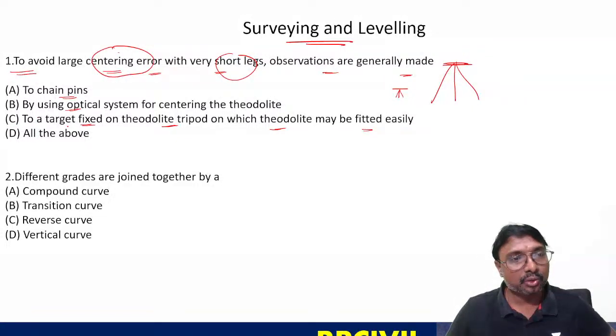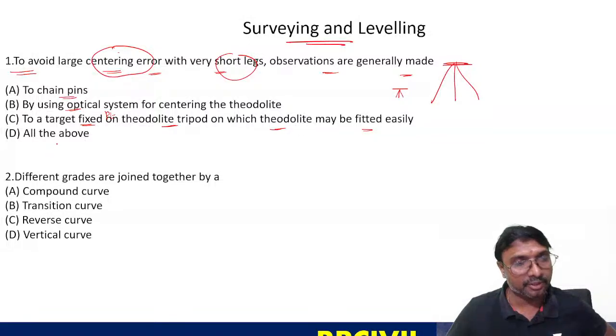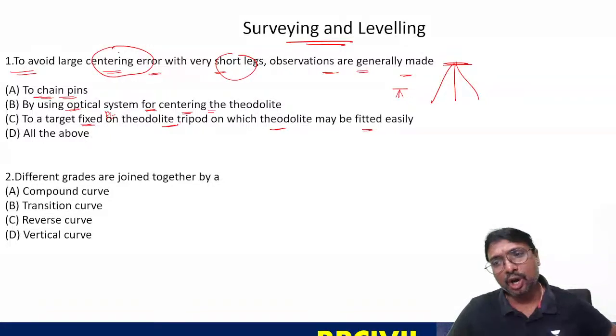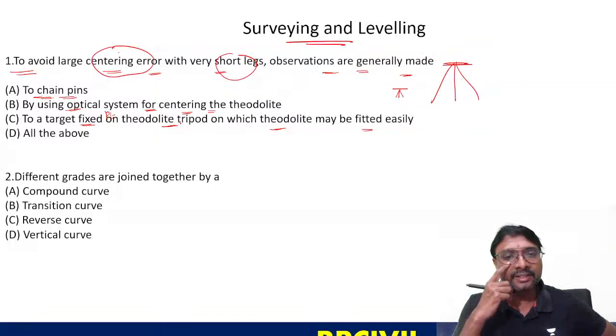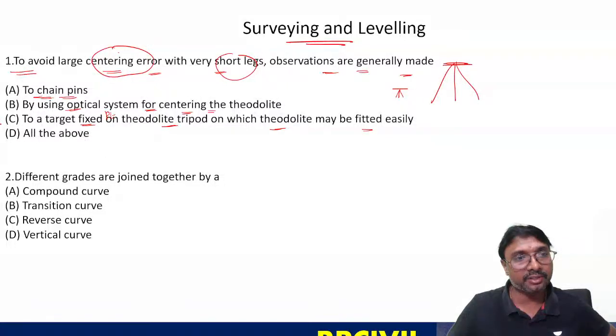So to target a fixed point on the theodolite tripod on which the theodolite may be fitted easily, right? So which one is correct? If you just observe, the observations are generally made to all chain pins, usually by optical system for centering of the theodolite. Using that optical system, are we able to do the centering easily? No. So here, what you can say is: to target a fixed point on the theodolite tripod on which the theodolite may be fitted easily.